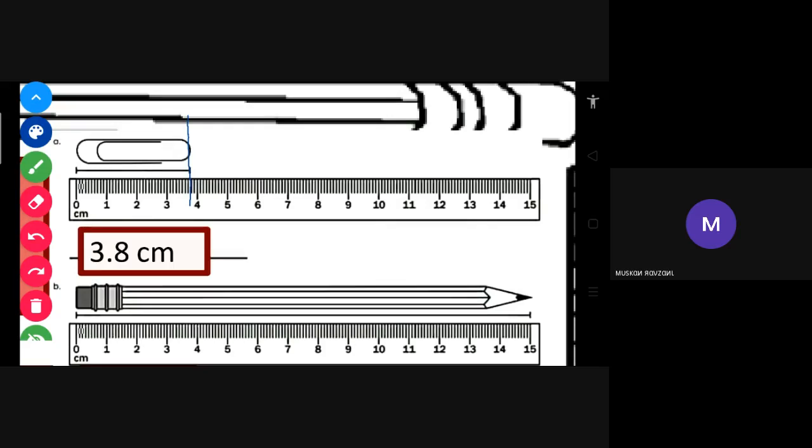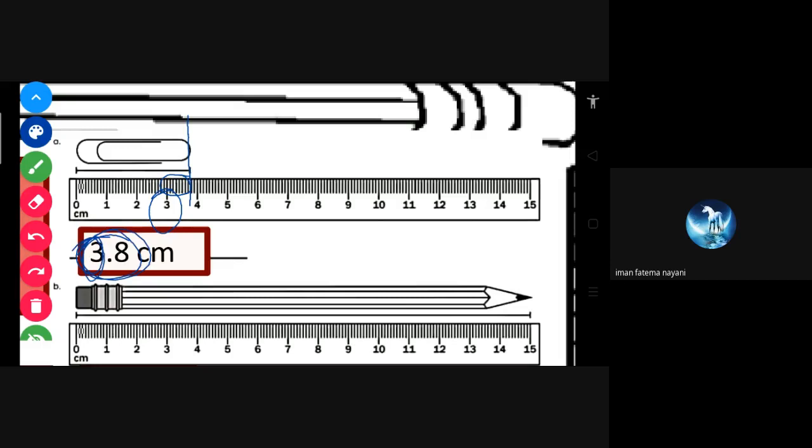So here it ends. 3.8 centimeter. So we have to see that in centimeter. 3, because before that end, 3 is written, and then after that 8 arrows means 0.8. So that's why 3.8. That is the number, and 8 is the arrows.